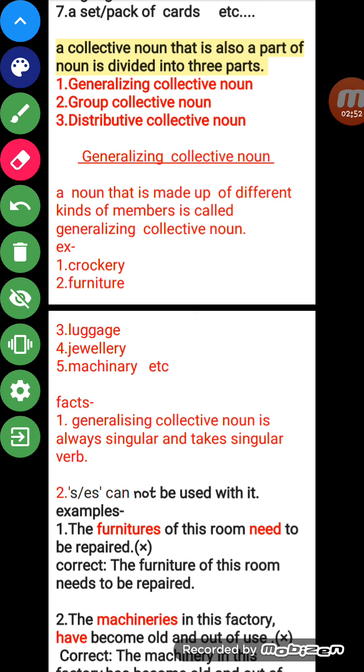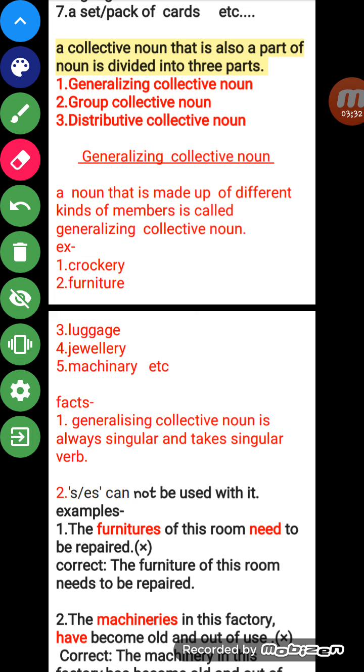Now this point that I am going to tell you, no one will tell you. What is this point? A collective noun, which is also a part of noun, is divided into three parts. What are they? First, generalizing collective noun. Second, group collective noun. Third, distributive collective noun. So collective noun is divided into three types: generalizing, group, and distributive collective noun. We are going to watch them one by one.